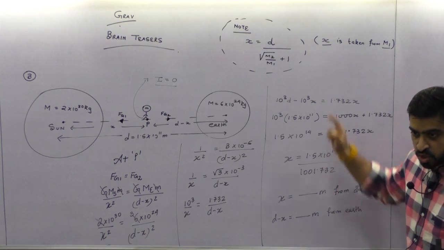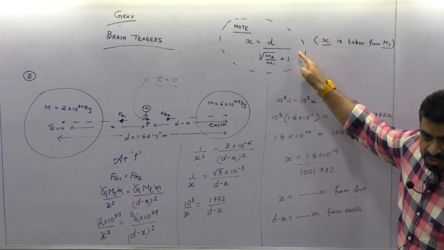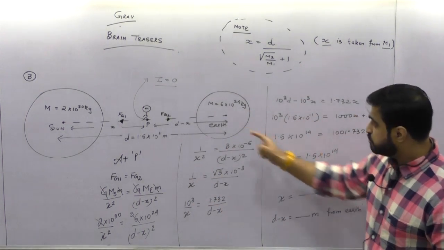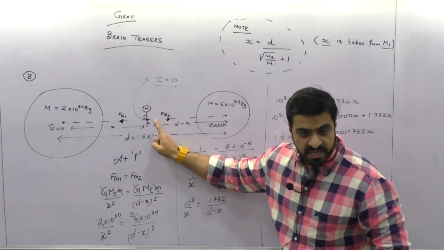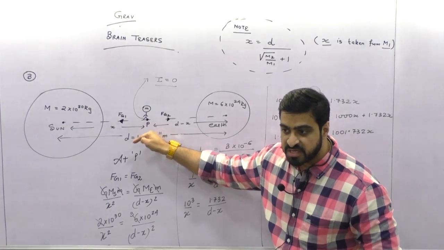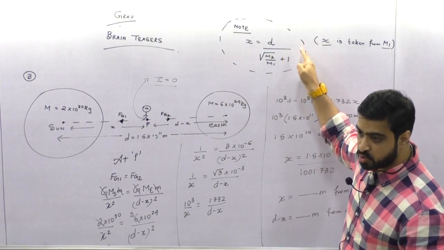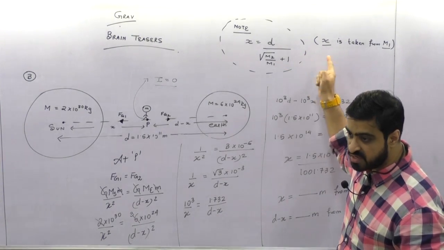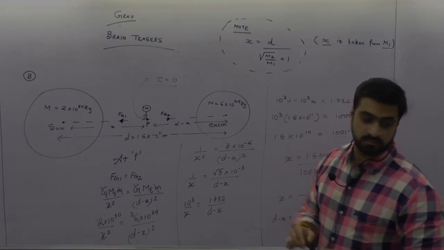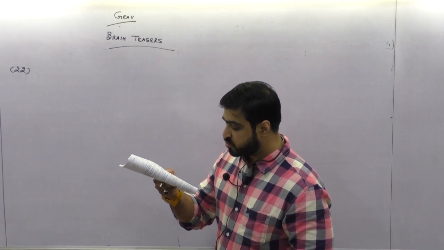Have you all understood this shortcut also? So whenever a sum comes in the CET examination, you will apply. We know this concept also now. That this point is not the infinity point. This point is one where the gravitational intensity is becoming equal to 0. And the formula for shortcut is x is d upon root of m2 upon m1 plus 1, where x is always taken from m1.